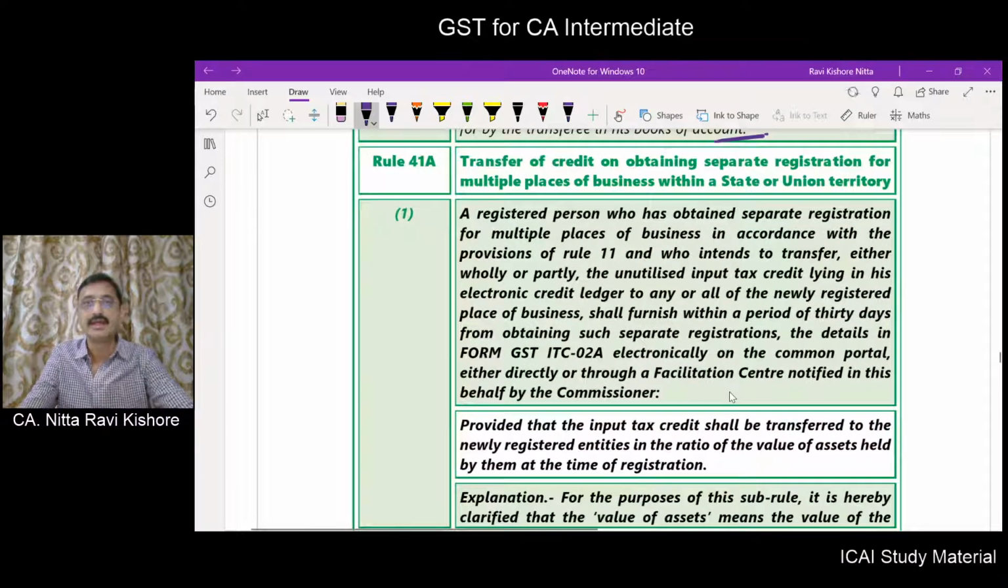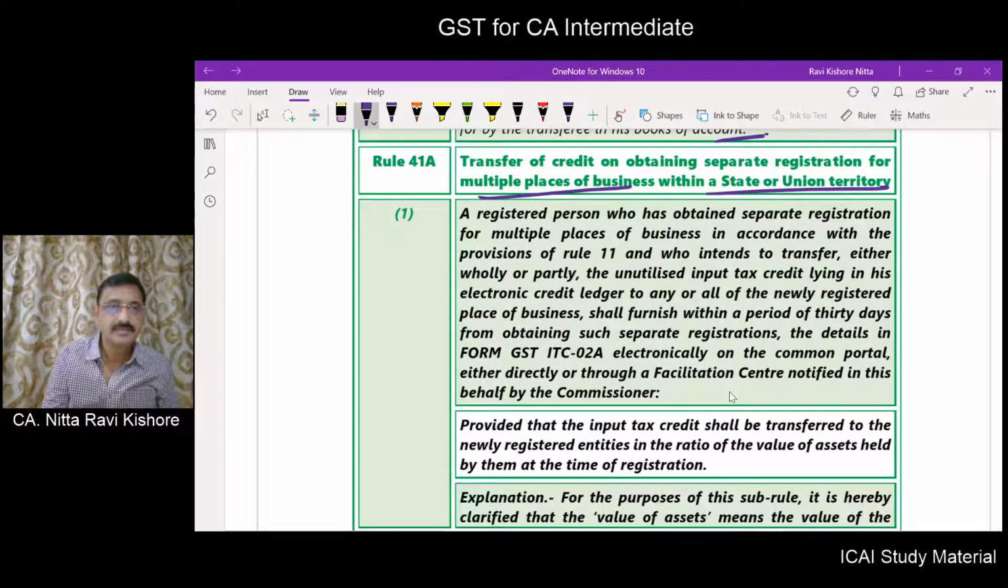Okay. Next comes rule number 41. Next comes rule number 41A. What does rule number 41A provide for? It will provide for transfer of credit on obtaining separate registrations for multiple businesses within the same state.